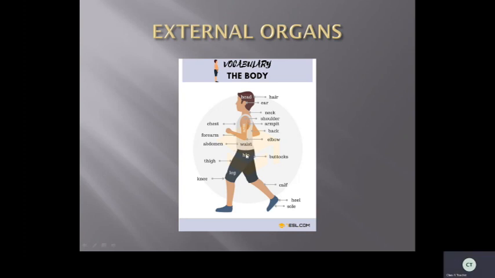And this is a hip. This is a hip. And the backside is the buttocks. And this part is called the thigh. And this is the leg, no? The leg is located with the thigh. Knee. What is this called? Knee. And this is the calf. And this is the heel. What is this called? Heel. And the down part is called the sole. And here you can see, no? These are called toes. Here 5 and here 5.